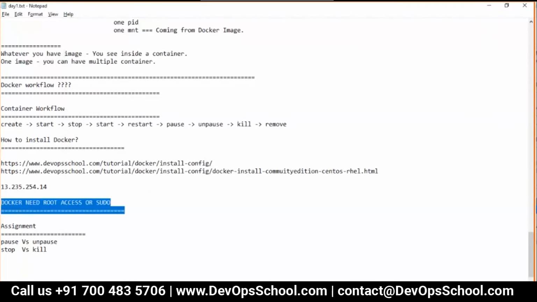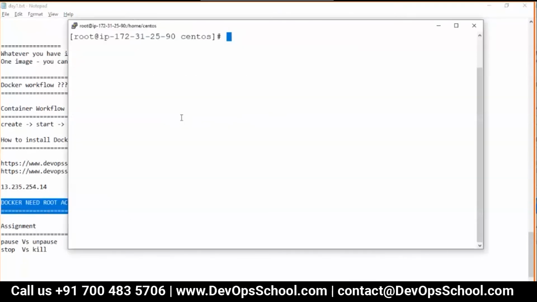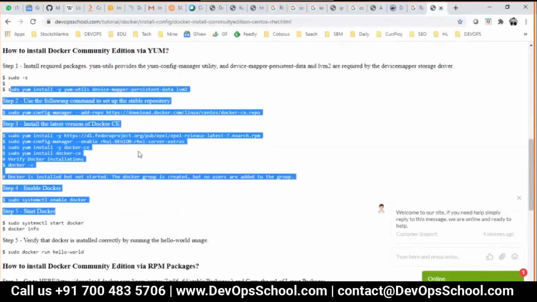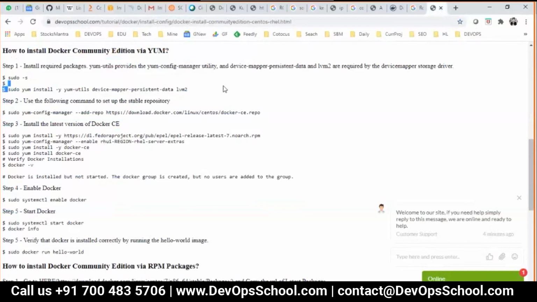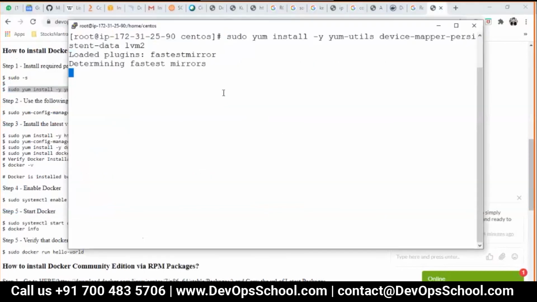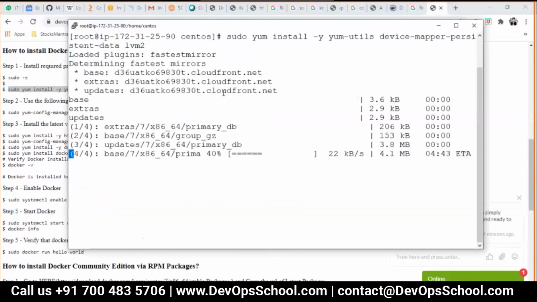So that's important here. Okay, so I'm going to install the Docker in front of you. So here simply I'm following the instructions. You will also do the same thing, and I'm installing the Docker right now in one of my VMs.